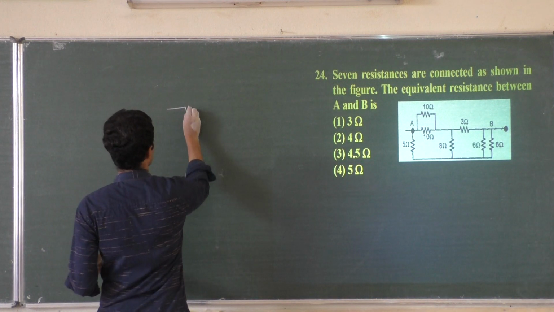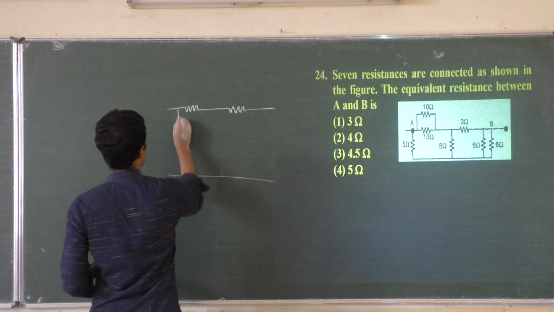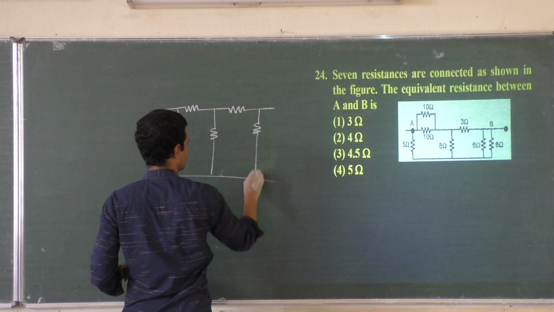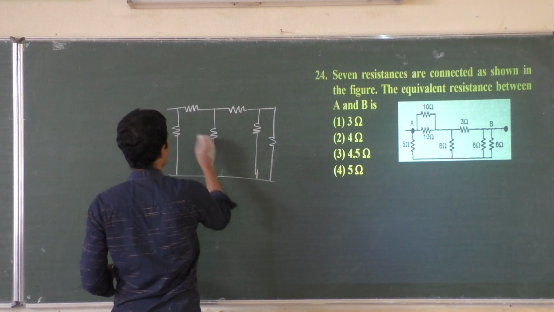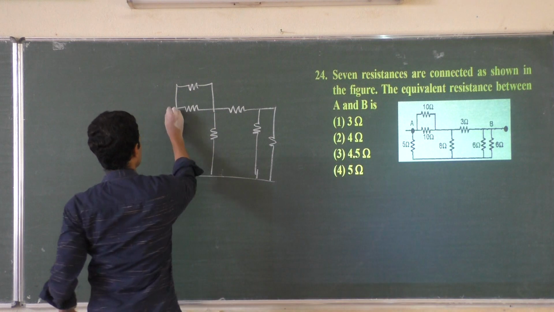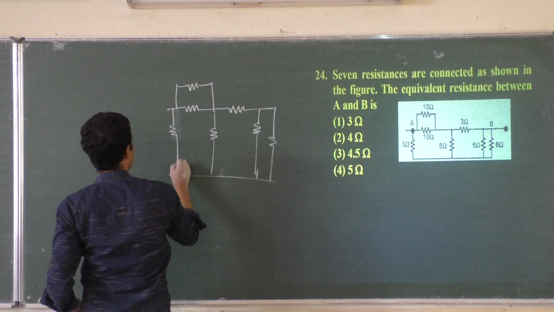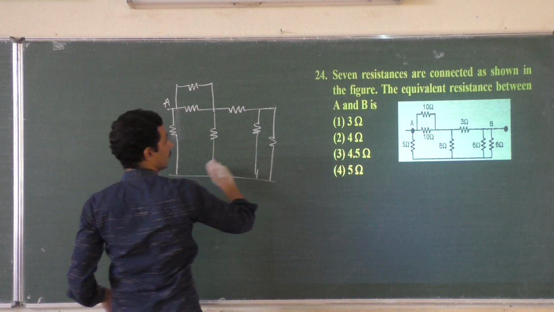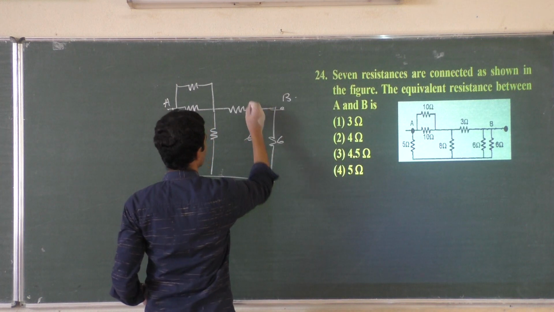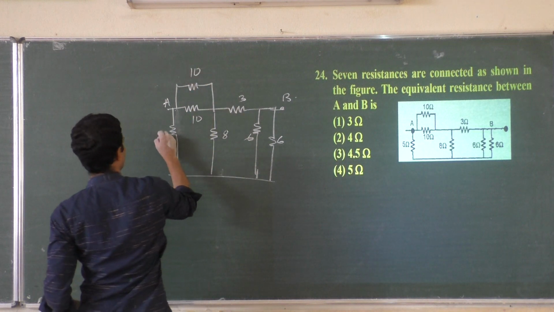Here is one resistor, here is another one, and here nothing, and here is 5 ohm, and here is one more, and here 2. Okay, then here one more. It's a Wheatstone's bridge actually. A is here, and B is here. I'll write only the numbers 6, 3, 8, 10, 10 and 5.